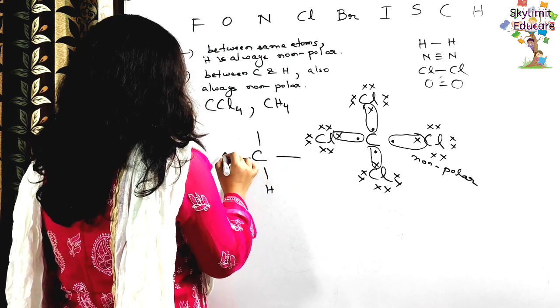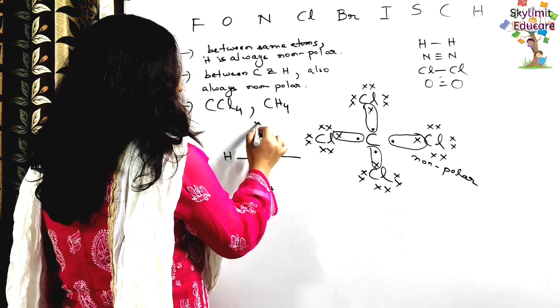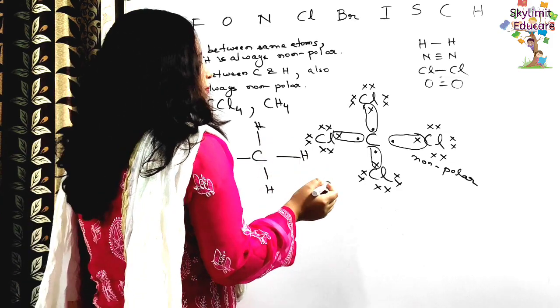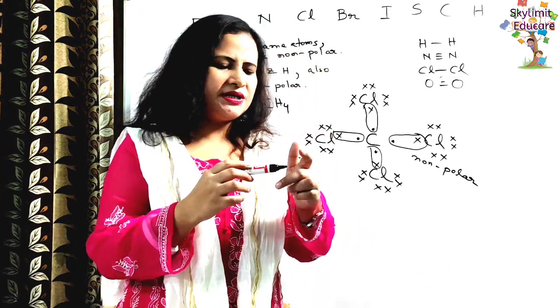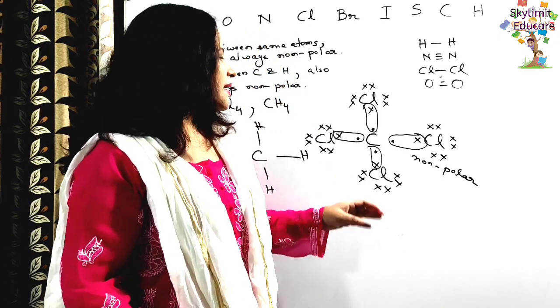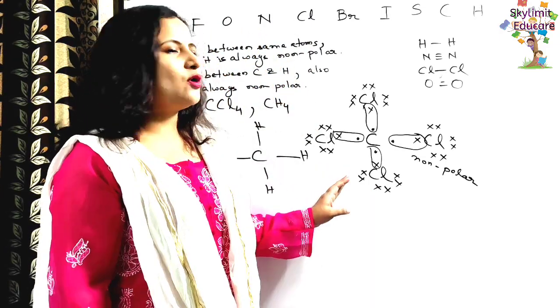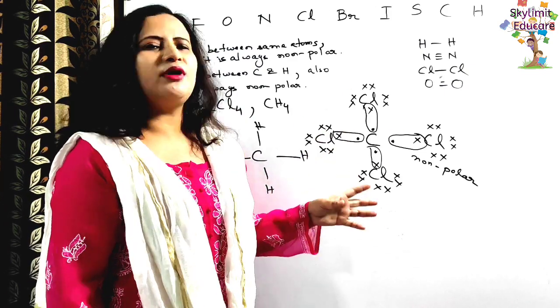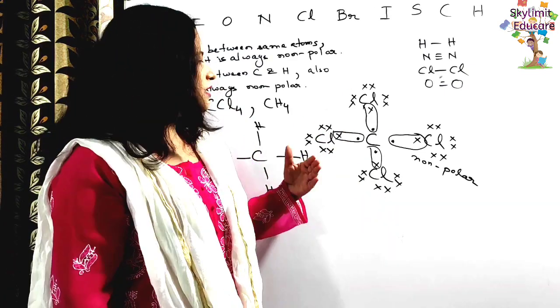So you know methane is between carbon and hydrogen. I told you already that there is no pulling of the electron towards itself. Carbon doesn't pull the electron towards itself, right? So this type of compound is non-polar because from all 4 sides the same polarity is developed. Okay, so this is a non-polar covalent compound.